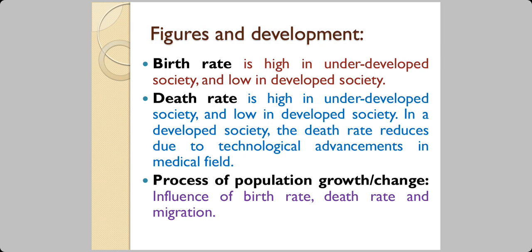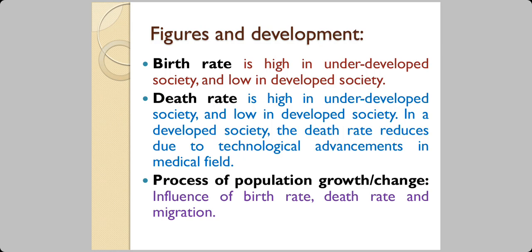And if it is a developed country or a developing country, both the birth rate and death rate are low. In fact, in a very developed country, the birth rate has fallen to such an extent that they want people to migrate into their country.